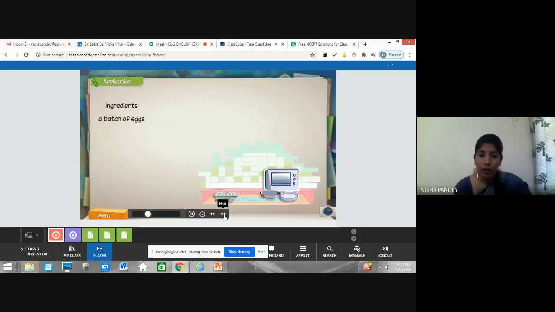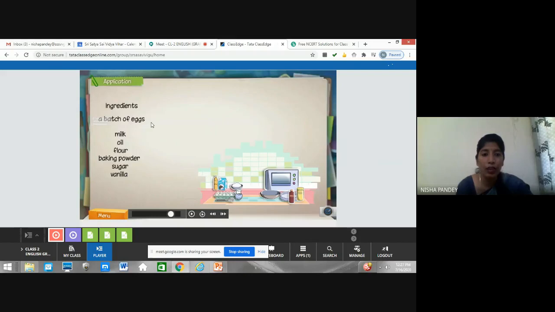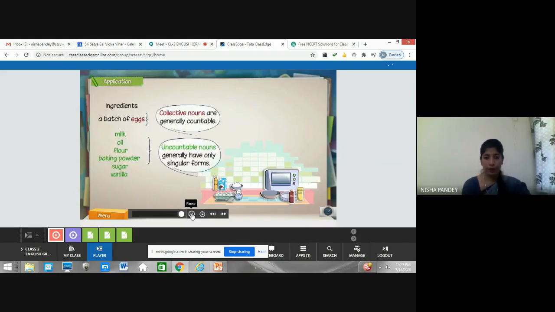Let's see what ingredients I have here: a batch of eggs, milk, oil, flour, baking powder, sugar, and vanilla. See here, a batch of eggs is a collective noun, right? Milk, uncountable; oil, uncountable; flour, uncountable; baking powder, sugar, vanilla, uncountable. So these are the ingredients. Generally eggs are a countable noun, as we have seen already, and these others are uncountable nouns.